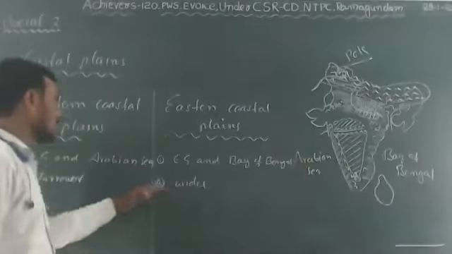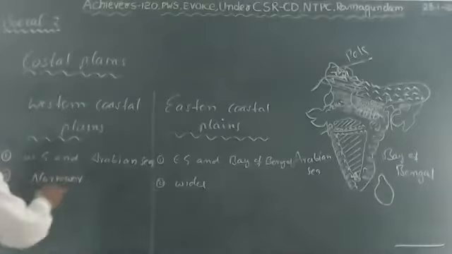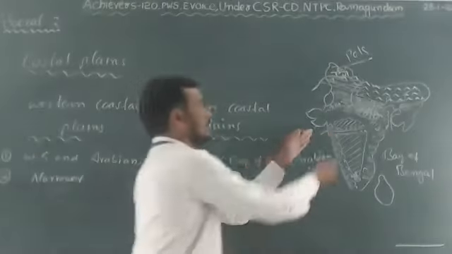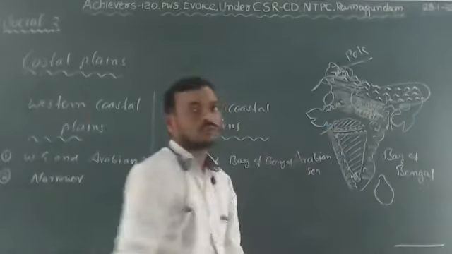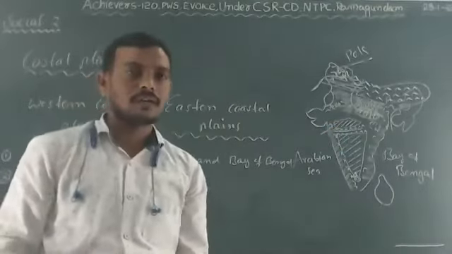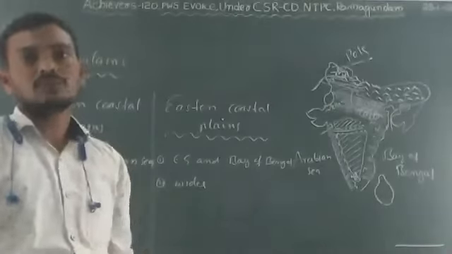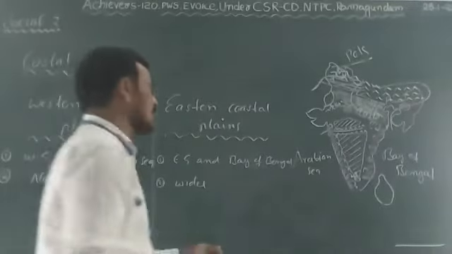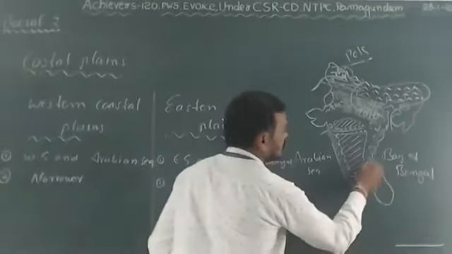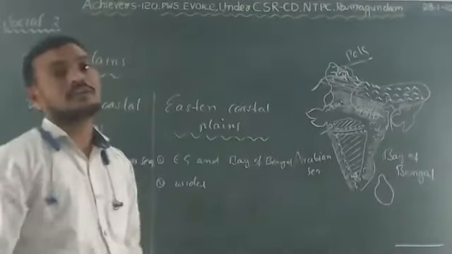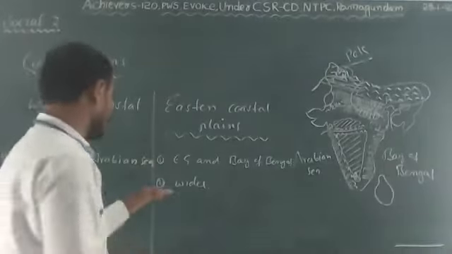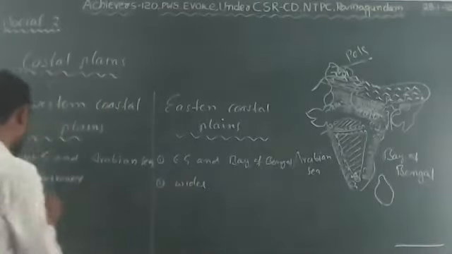Okay, what is the second difference between the two? The Western plains are narrower. See, the Western Ghats are higher, as I told you. Obviously, the Western Coastal Plains are narrower. But the Eastern Coastal Plains are wider, because the Eastern Ghats are not much higher than the Western Ghats. So these are wider, these are narrower.